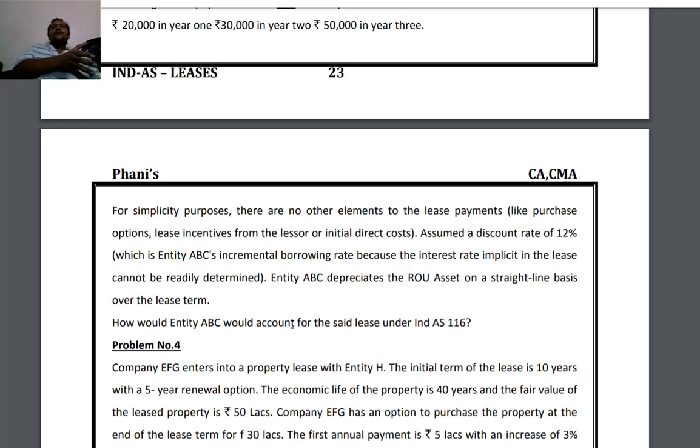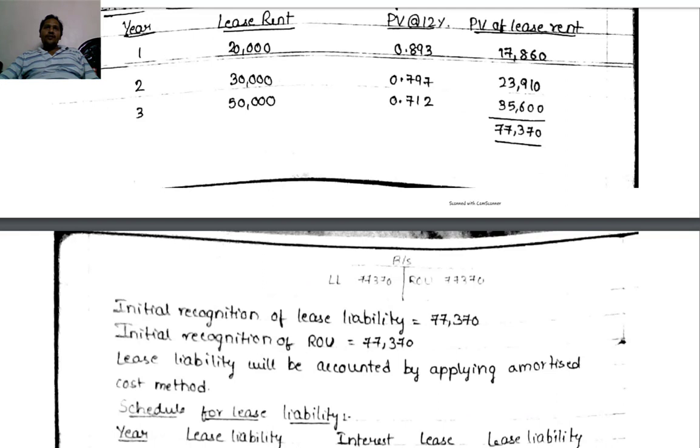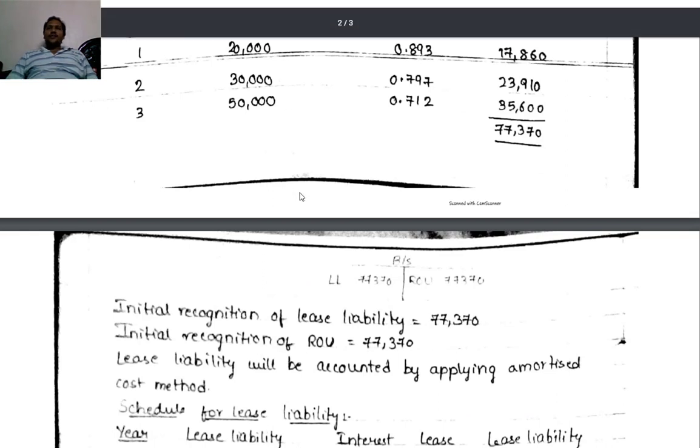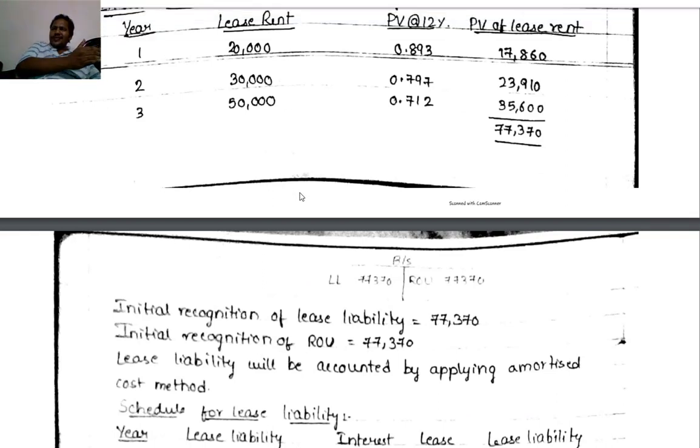Now, the initial lease liability we measured as 77,370. Just like any other financial liability, think that we have borrowed 77,370 rupees from a bank or financial institution. Against that, we are liable to pay a 12% rate of interest.